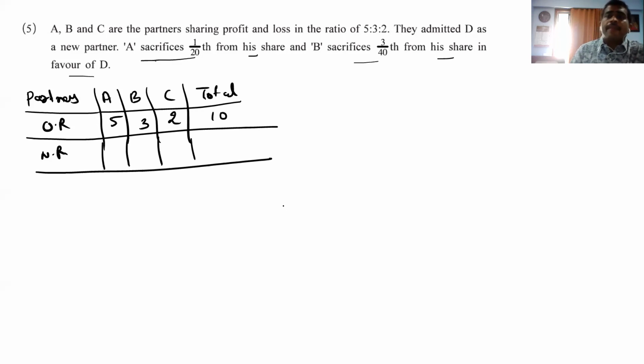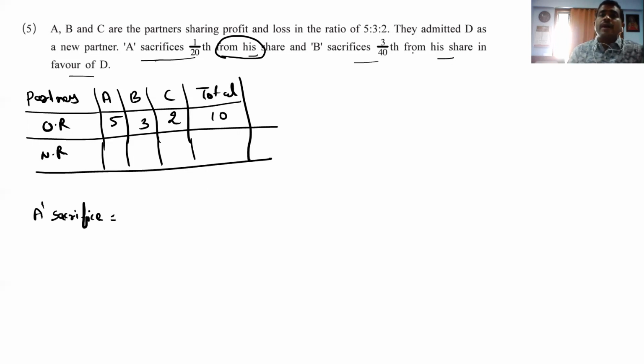They admitted D as a new partner. A sacrificed 1/20th from his share. Note the words: from his share. So A's sacrifice is equal to 1/20th from his share. A sacrifices and B sacrifices from his share in favor of D. So what is A's share?